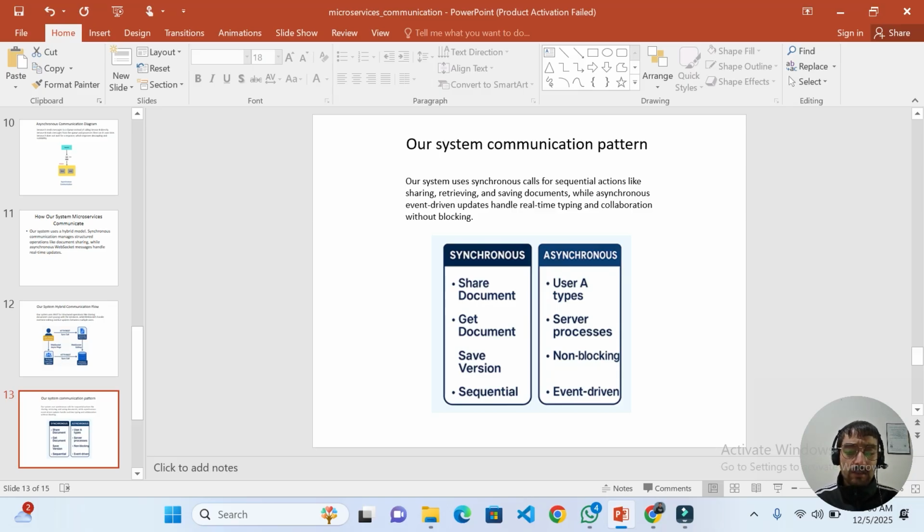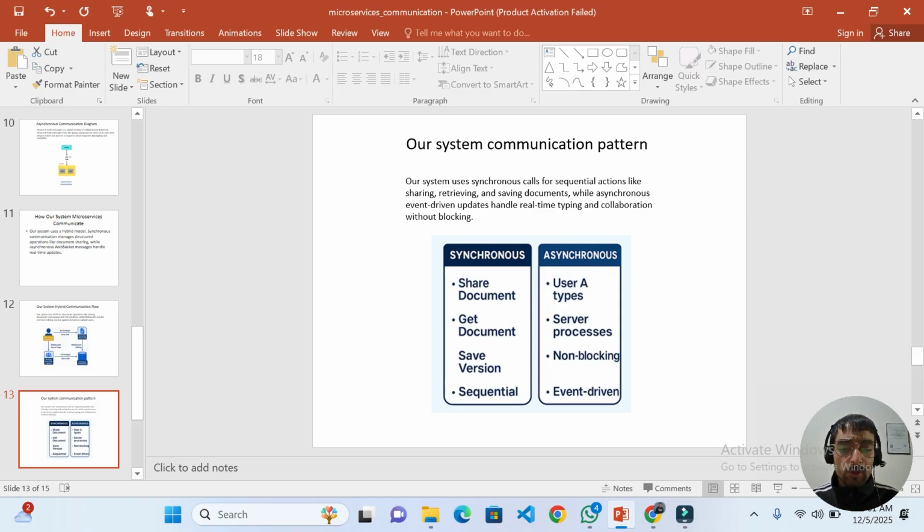When the user clicks share, in the synchronous case, the user shares the document, gets the document, and saves the version, which is version control. Then user A types, the server processes it, non-blocking and event-driven using WebSocket.